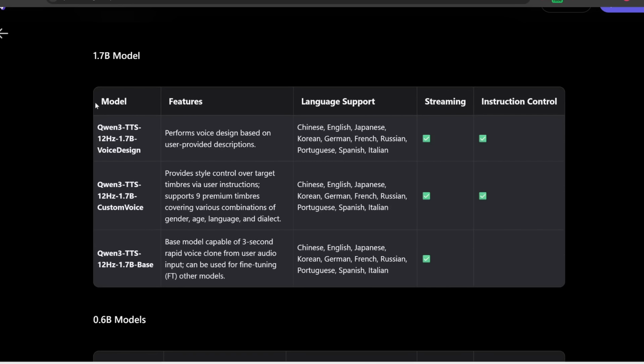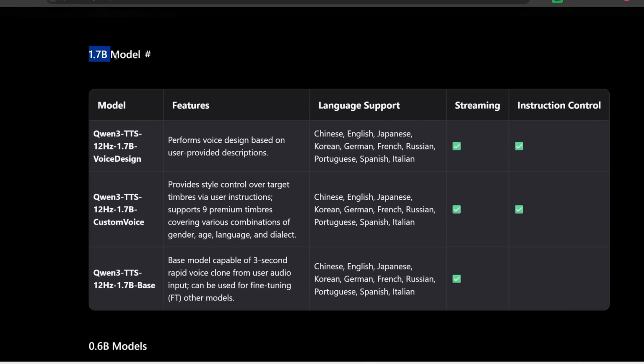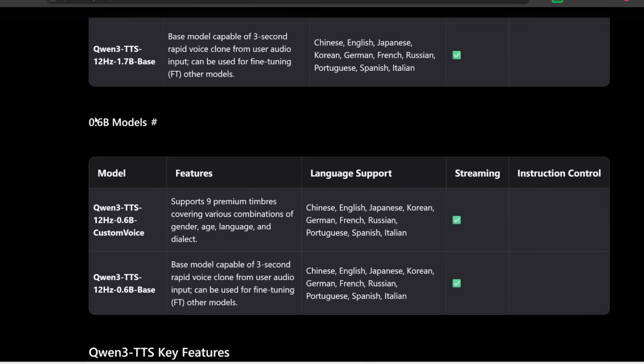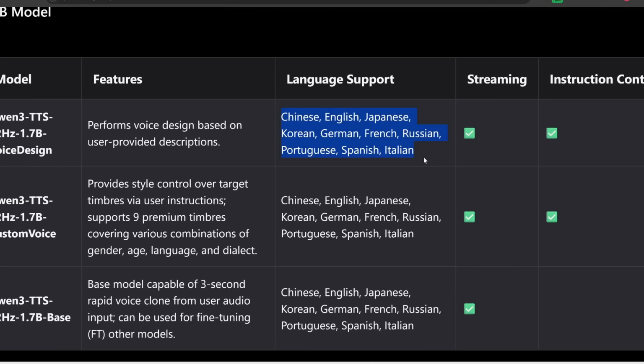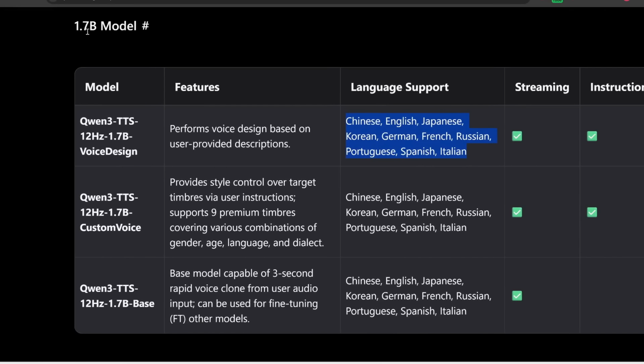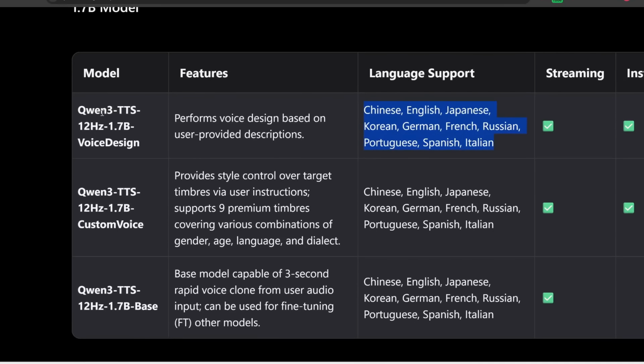Here, note that they released two different variants. There's a 1.7 billion parameter variant, which is larger and better quality, and then there's a 0.6 billion parameter variant, which is smaller and runs a bit faster. Note that all these models support all these languages and probably more. Now, at least within the 1.7 billion parameter variant, there are 3 different models.